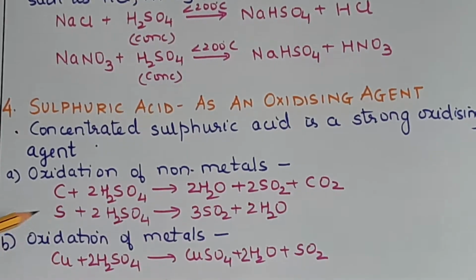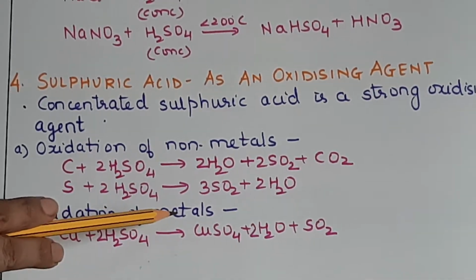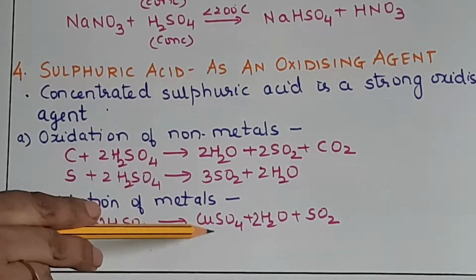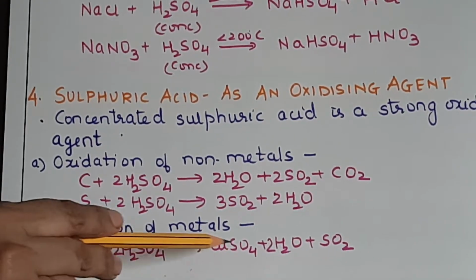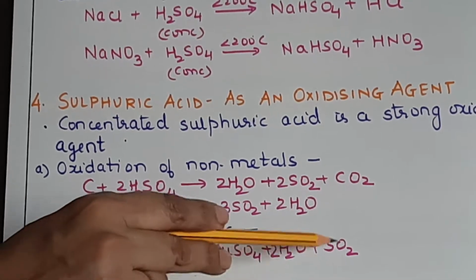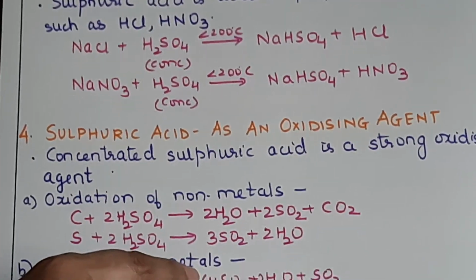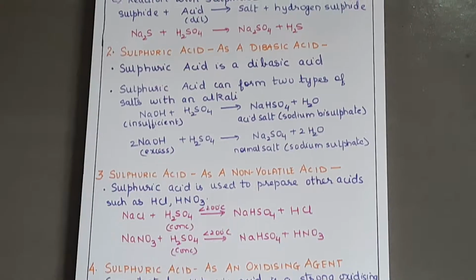Okay, then next is oxidation of metals. So copper is getting oxidized to copper sulfate. So Cu plus 2 H2SO4 giving you CuSO4 plus 2 H2O plus SO2. Now we will move to the next part.